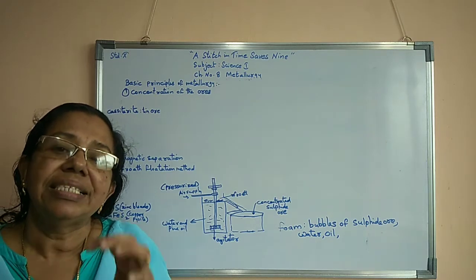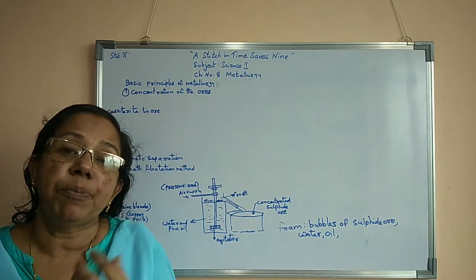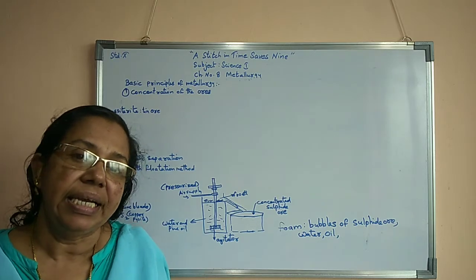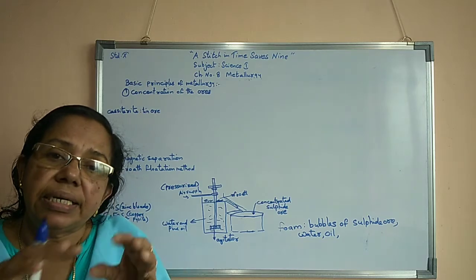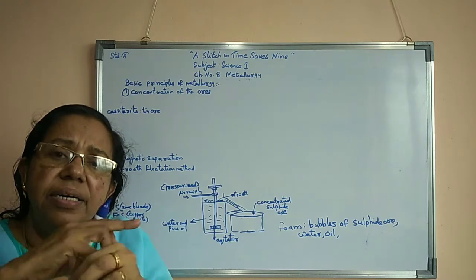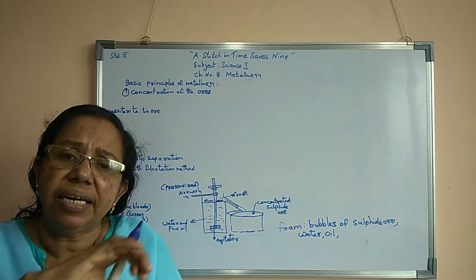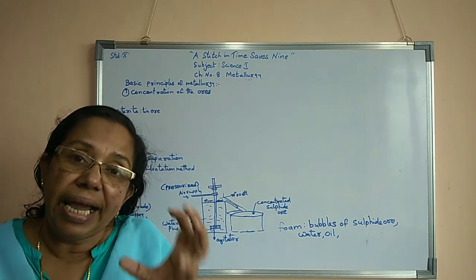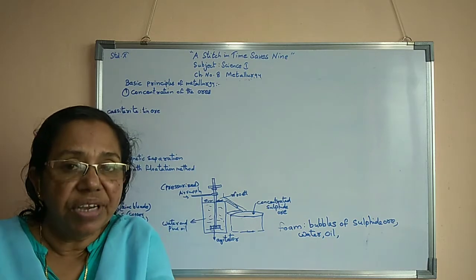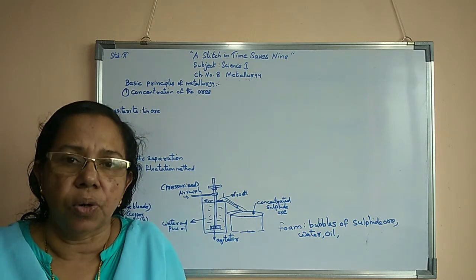Concentration means removing the maximum gangue particles, and separating only the sulphide ore.